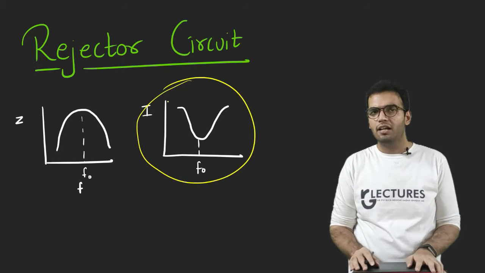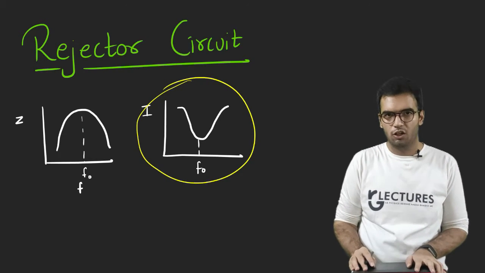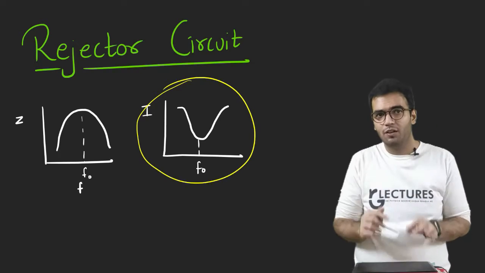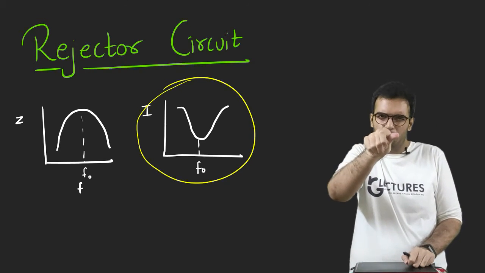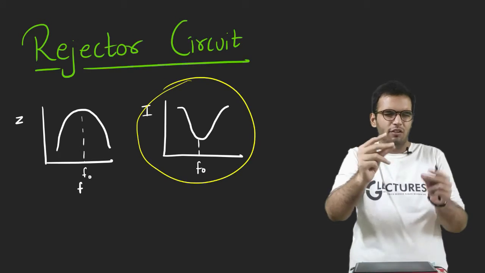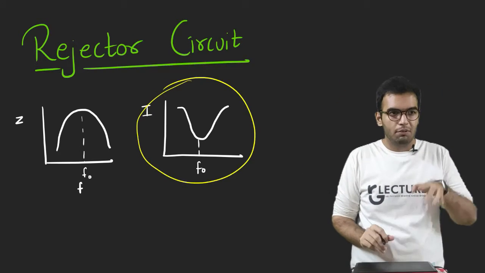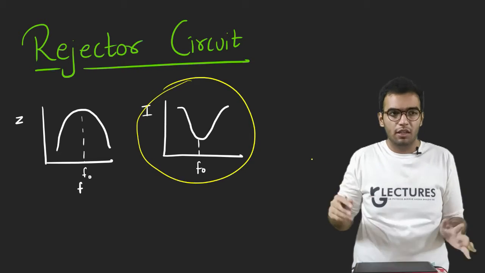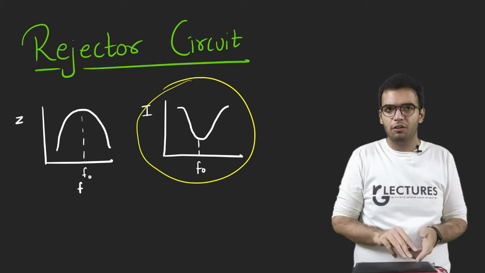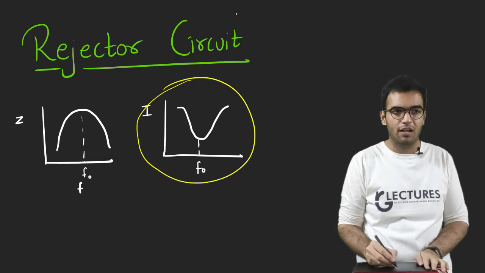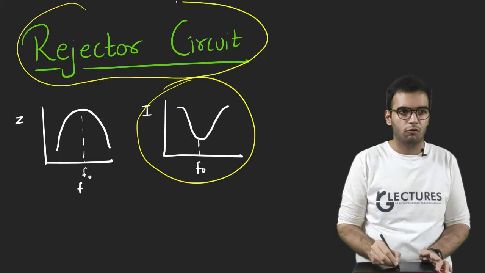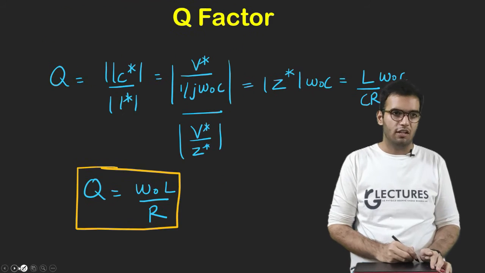So basically if I want to create a circuit which rejects a frequency, for example, in FM I am searching for some frequency, and if I get that frequency, oh yes, I can hear the song. But if I want to reject that frequency, if I am turning the knob and I don't want that thing, those circuits are LCR parallel circuits. So these circuits are also called rejector circuits.